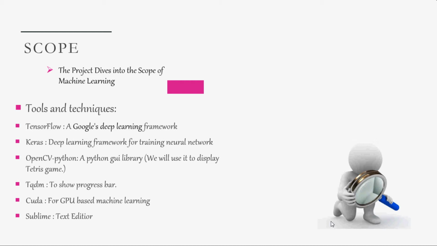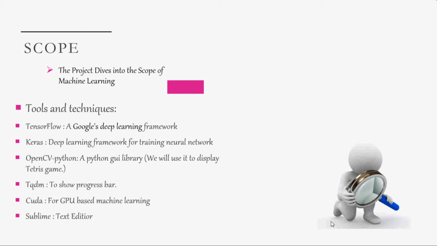The third one is OpenCV Python. OpenCV Python can be used to display our Tetris game because the main use case of OpenCV Python is to build a Python GUI. The TQDM, as we have seen, is the progress bar. It ranges from 0 to 100%.